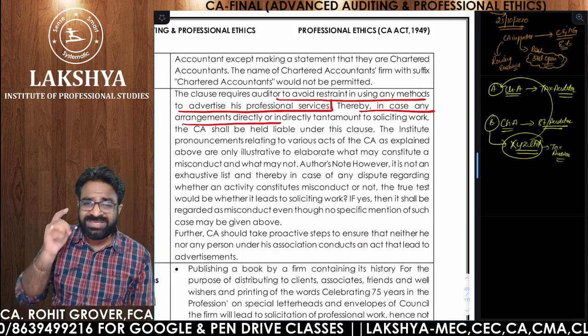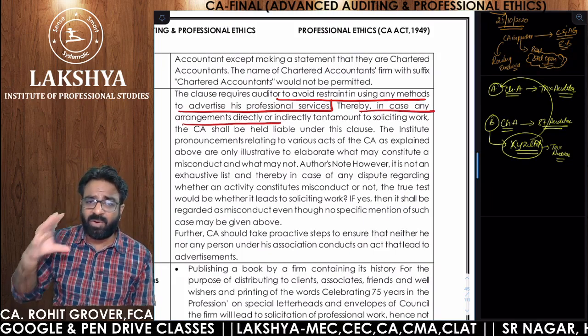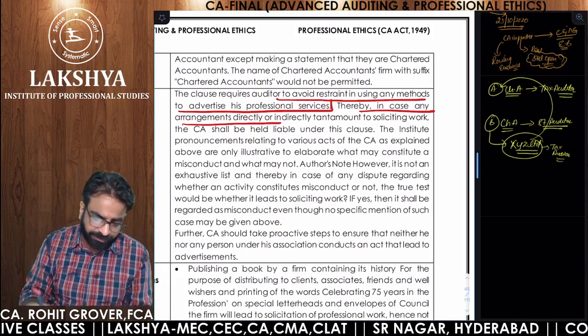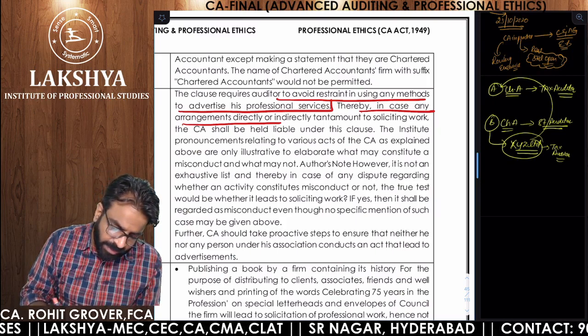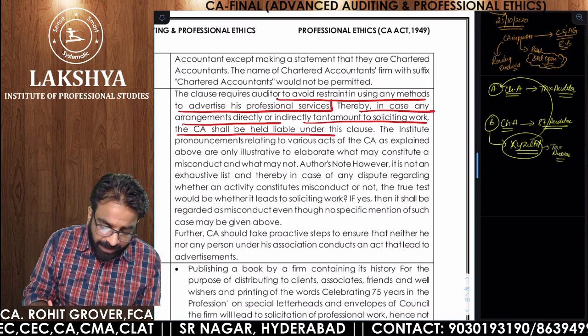Now I told you 6 and 7. I told you 6 and 7 clause will always come together. They are like brother and sister. They will always come together. Directly tantamount to soliciting work. The CA shall be held liable under this clause.